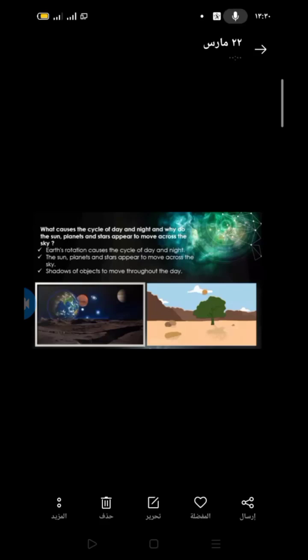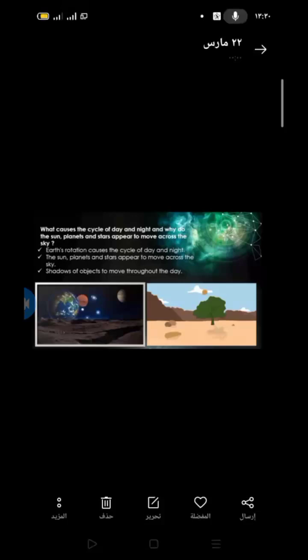We can say Earth's rotation causes the cycle of day and night. The Earth is not fixed. Earth rotates all the time. So Earth's rotation causes this cycle of day and night. The sun, planets, and the stars appear to move across the sky, and also the shadows of objects move throughout the day. Due to the sun, when the sun faces dark objects, this object will have a shadow.